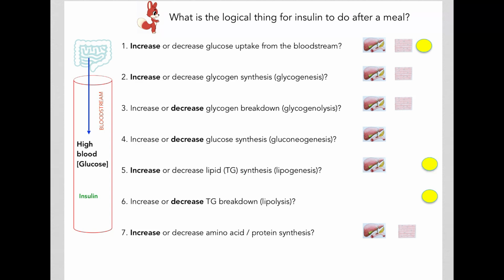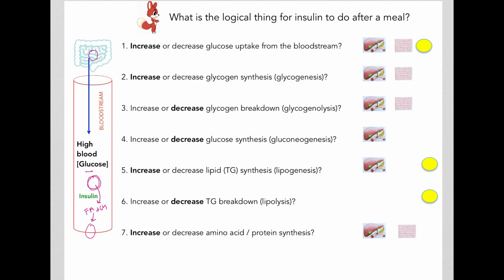Now, after a meal, besides glucose, your intestine will also make chylomicrons, and these chylomicrons are rich in all kinds of lipids. These lipids, including triglycerides, will be broken down in various tissues to give you fatty acids and glycerol, which will be absorbed by the tissues and then reconverted back into triglycerides. So there are enough triglycerides coming from the diet via the chylomicrons.